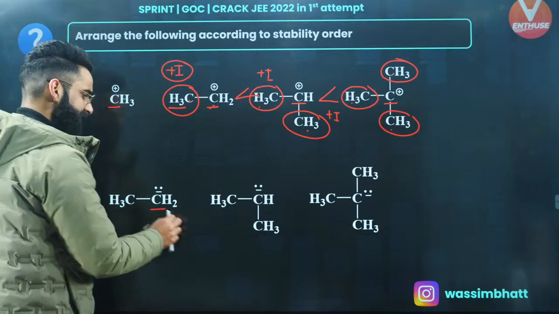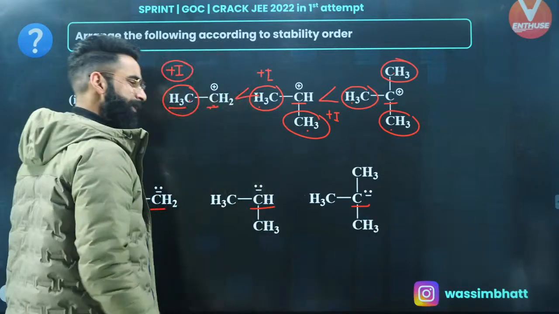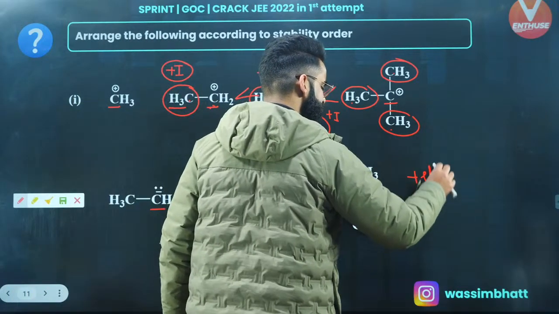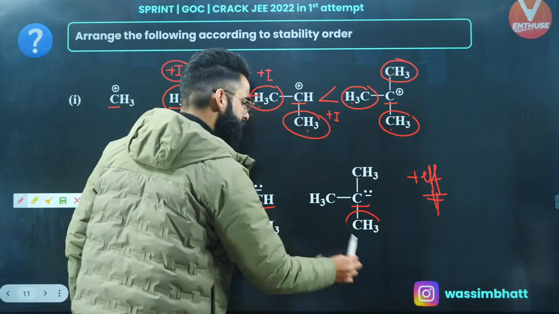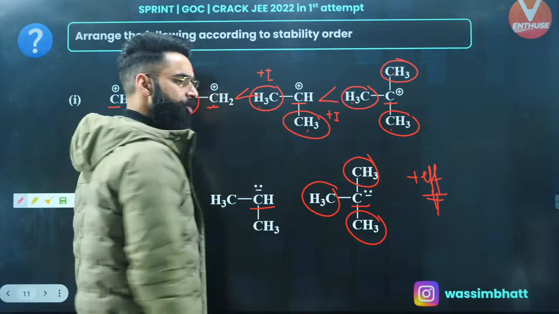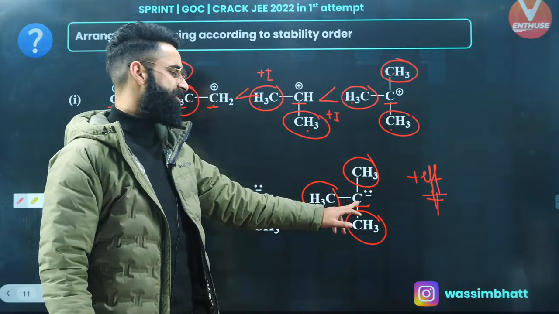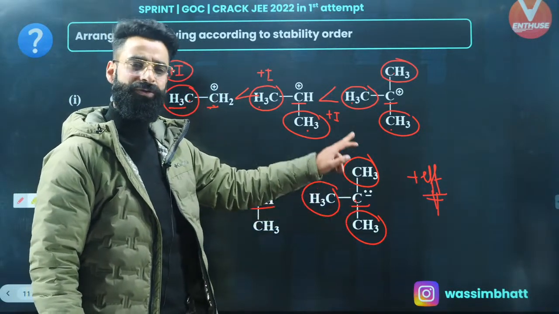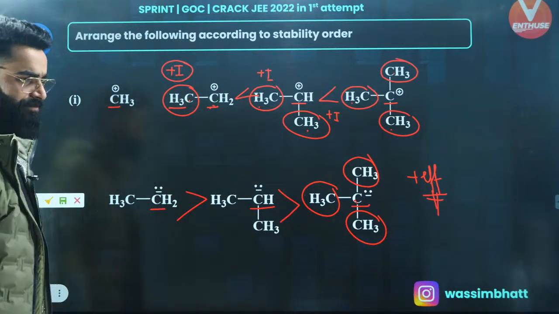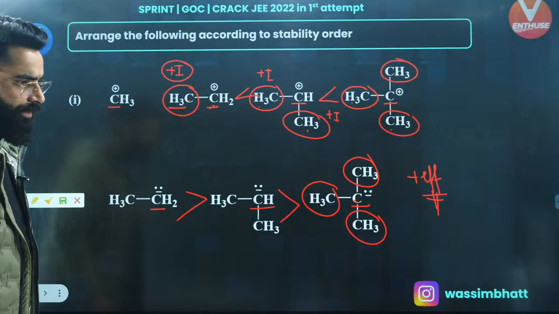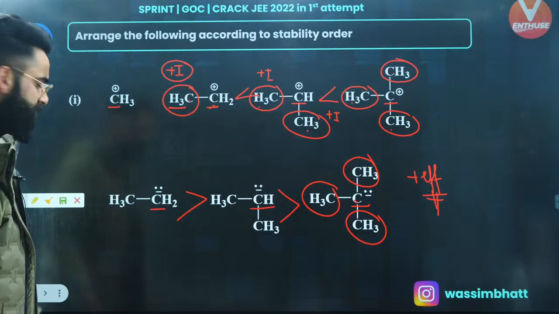Now, similarly, these are all the carbanions, right? Plus effects, they decrease the stability of the carbanion. Over here, you have got three plus I showing groups. They will increase the electron density of this carbon to the maximum, right? So the stability of this one is going to be the minimum. So this is going to be the stability order of these carbanions. I'm sure this is clear to everyone again. Right, people? Very simple and basic questions.